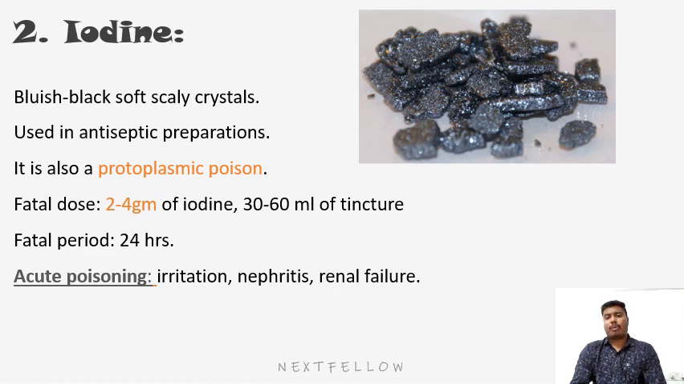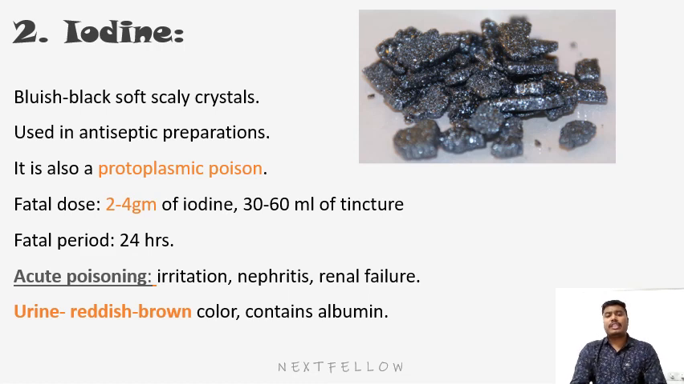The vomitus and the excreta are yellow to bluish in color, and have the characteristic iodine smell. The urine is reddish brown in color and contains albumin. It also causes iodine induced acute sialadenitis, which is characterized by diffuse enlargement of the submandibular and parotid glands. So these are the symptoms of acute poisoning of iodine.